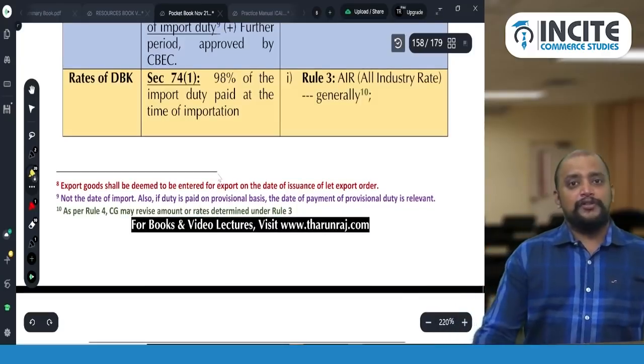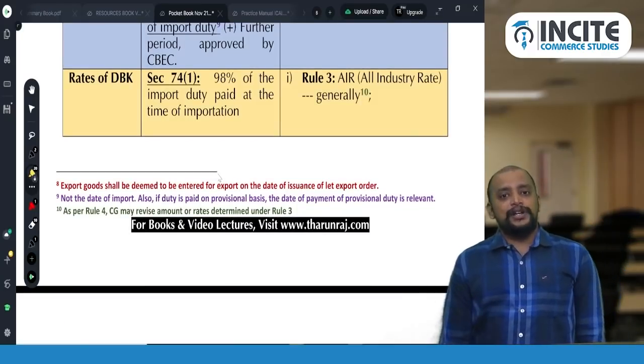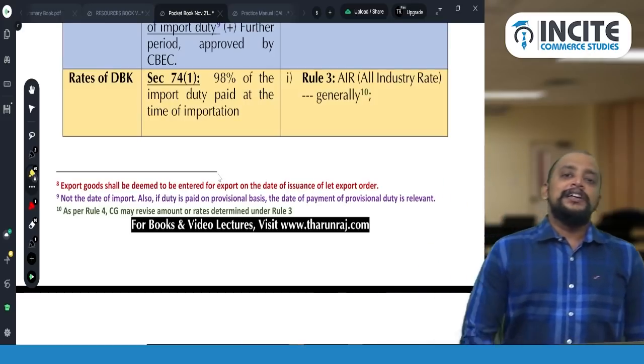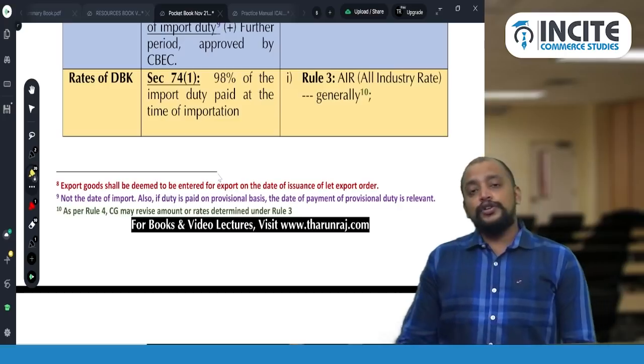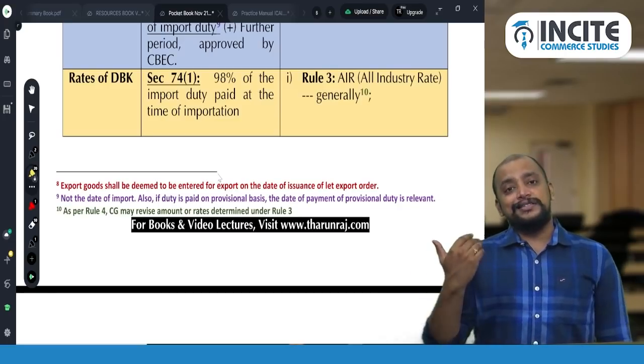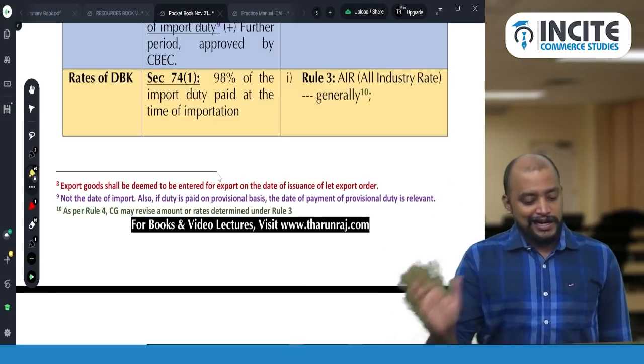We have three types of rates. AIR, all industry rate. All industry rate will be a notified rate. So this you cannot learn by heart because it runs into 300 pages. So you cannot remember those rates. So what are those rates given in the question? So that is the all industry rate. So take that rate. Okay.